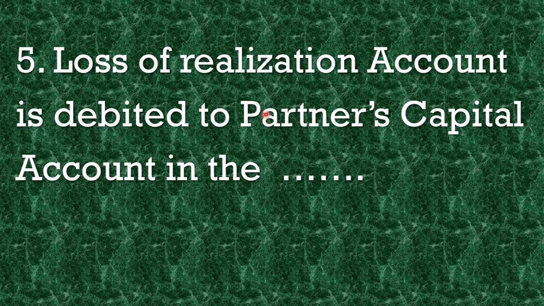So here both are provided, realization account debited to partner's capital account in the dash. So what will be the answer here? Learner has to select the answer. It is easy, like some ratio, all this will be the answer here. So that is a fill in the blanks type of question, short question.